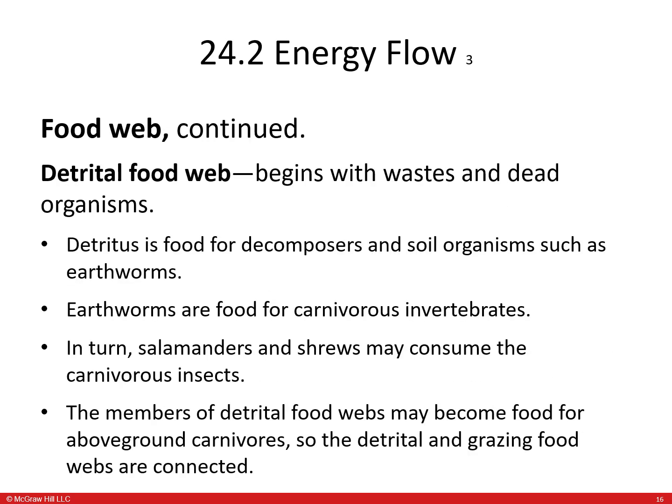The detrital food web begins with waste and dead organisms. Detritus is food for decomposers and soil organisms such as earthworms. Earthworms are food for carnivores and invertebrates. In turn, salamanders and shrews may consume the carnivorous insects. The members of the detrital food web may become food for above-ground carnivores, so the detrital and grazing food webs are connected.